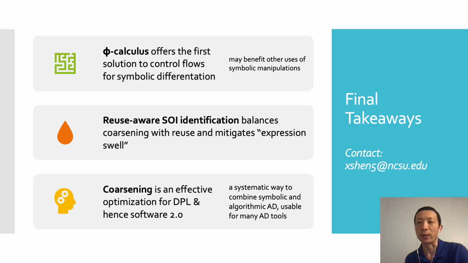Finally, coarsening has proved to be an effective optimization for differentiable programming, and hence Software 2.0. It offers a systematic way to combine symbolic differentiation and algorithmic differentiation. It is usable for many existing AD tools.